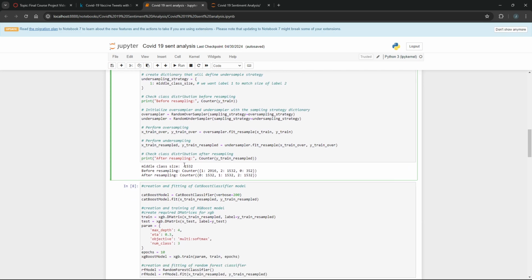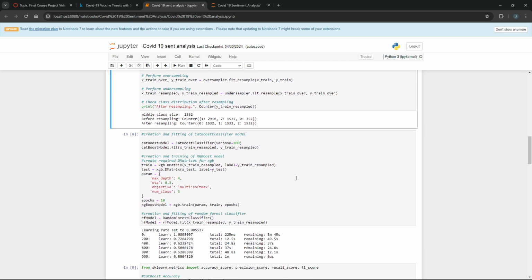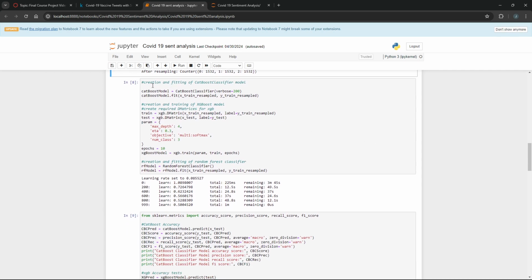And by the end of it, you can see that before resampling, we had 2900 in the training data of the neutral text, 1500 positive, and 352 negative. And by the end, they were all 1532. So we made the classes equal to one another, so it's easier to train on.